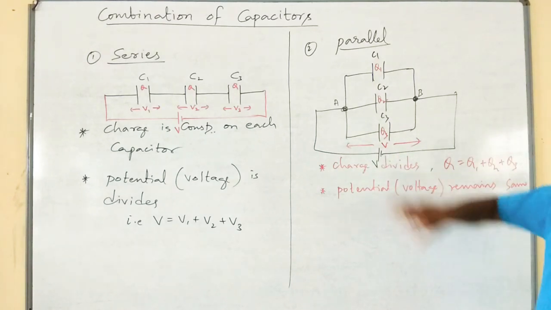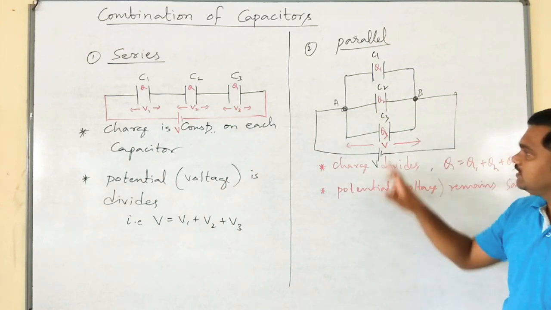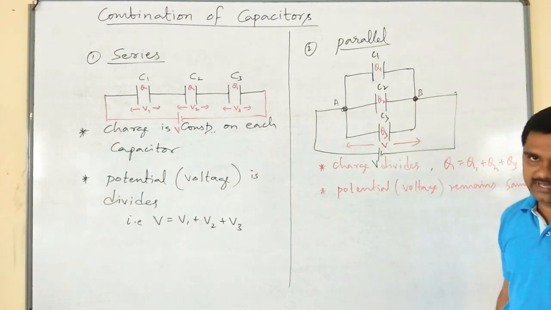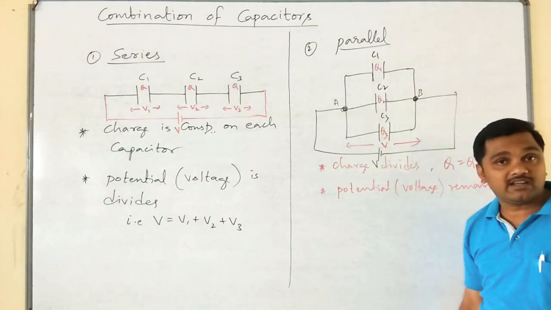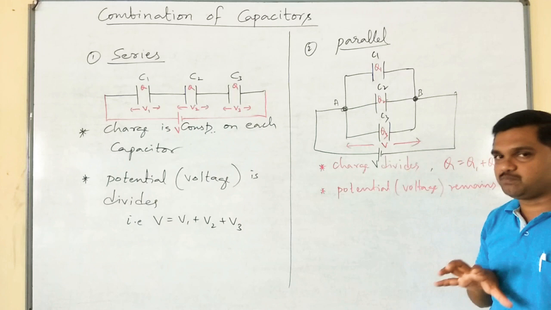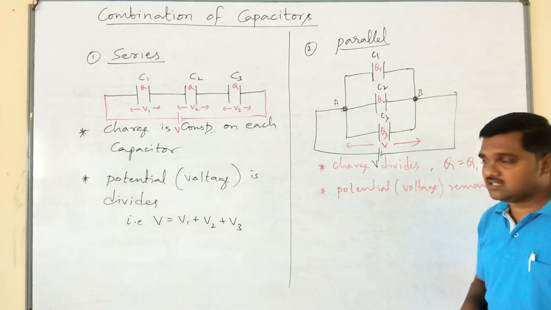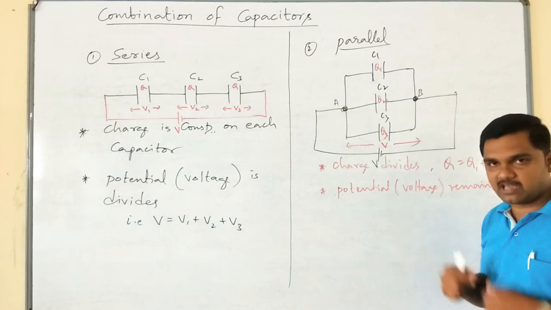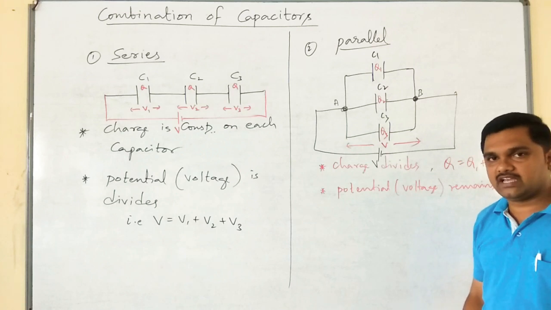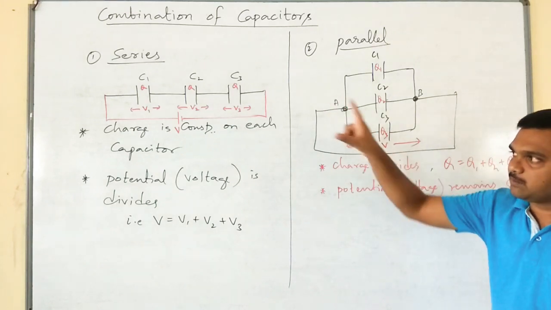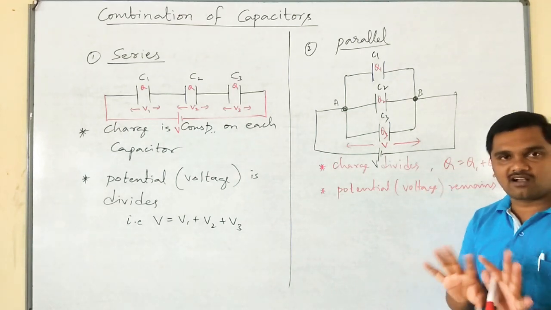That is, PD across C1, PD across C2 and PD across C3 will be the same, that is V. When is this parallel combination preferred? If we want to get more capacitance from the small available capacitances, then we usually go for parallel. Please remember, in series combination, potential will divide and charge remains constant.